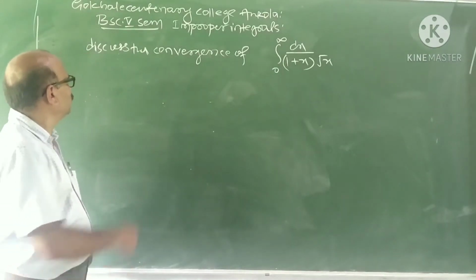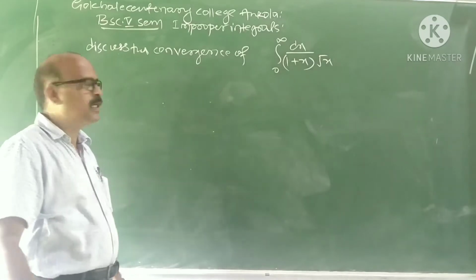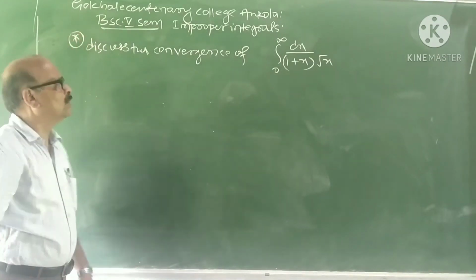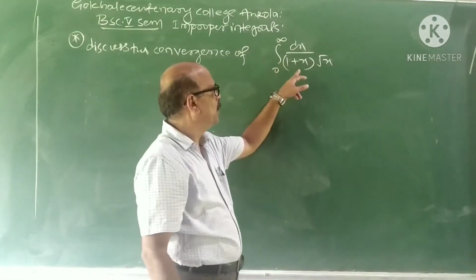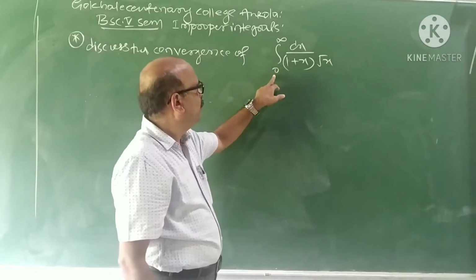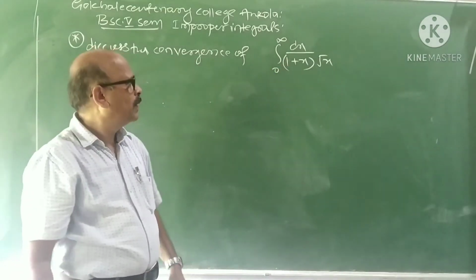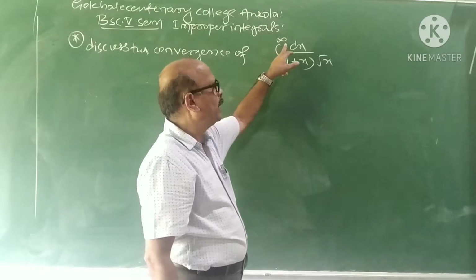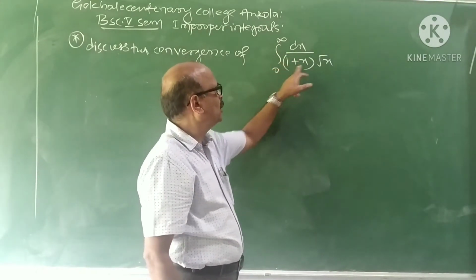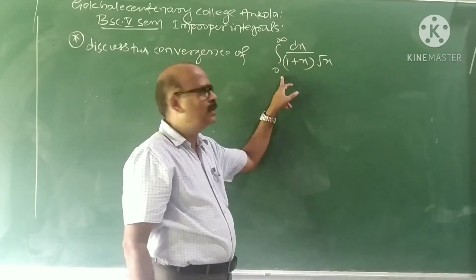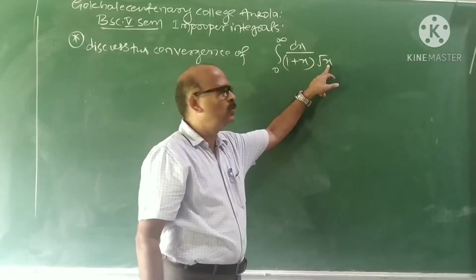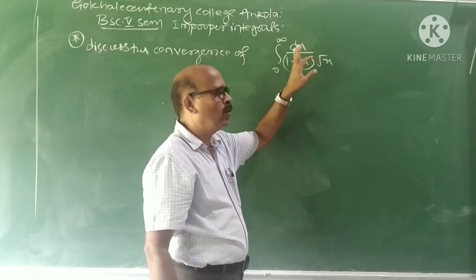I consider in this video some problems on improper integrals, and the first problem is: discuss the convergence of the integral from 0 to infinity of dx by (1 plus x) into root x. It is a mixed type of improper integral because one end is infinity, which is the first kind, and 0 is a point of discontinuity here. Why is 0 a point of discontinuity? Because if you substitute x is 0, it becomes unbounded.